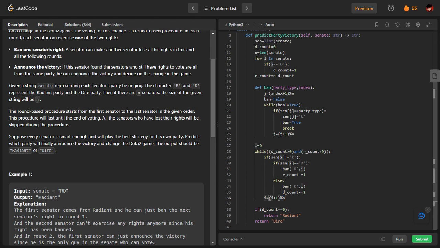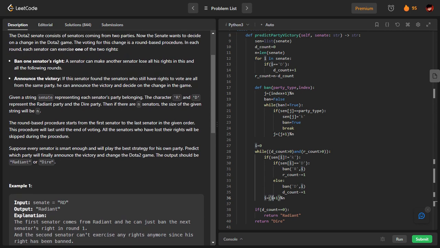I is n minus 1. So what will the next index be? It should be 0, because I have to iterate again. See, they have clearly mentioned this point here.